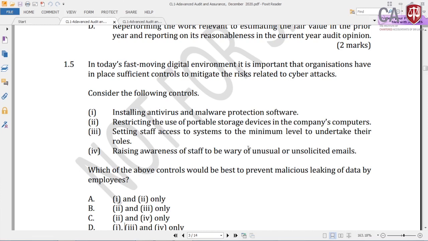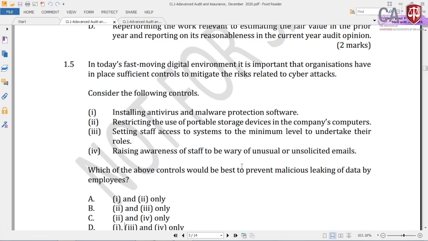It is a good cyber security mitigating control, but the question is something else. The question is about preventing leakage of information by the employee. So therefore number one is not going to be the correct answer.